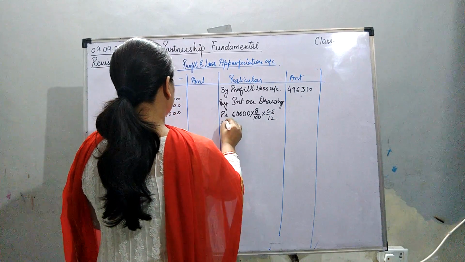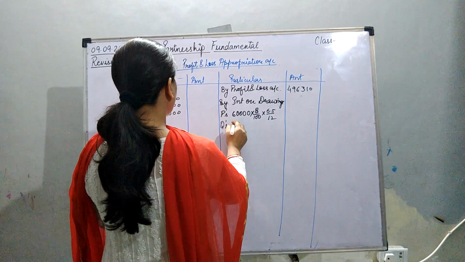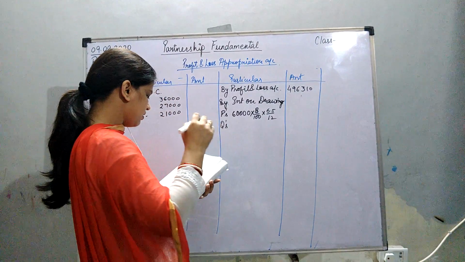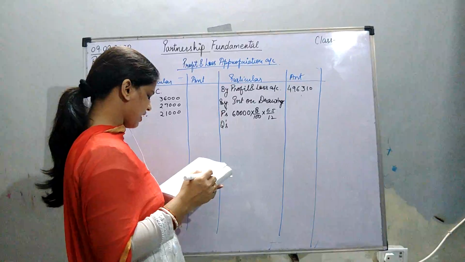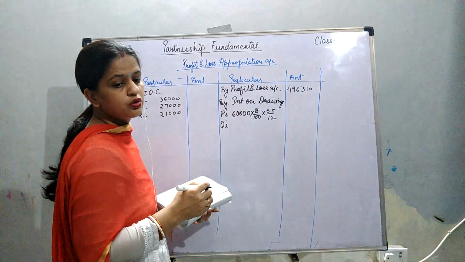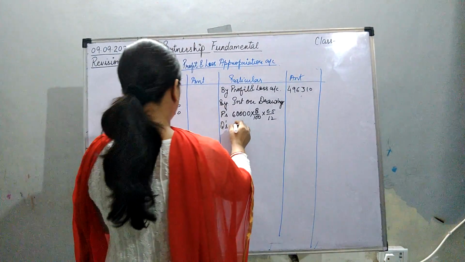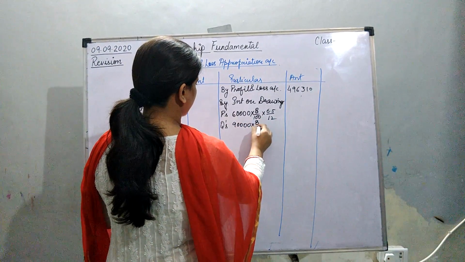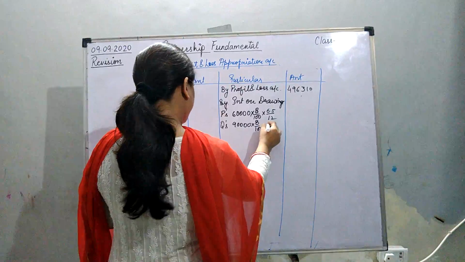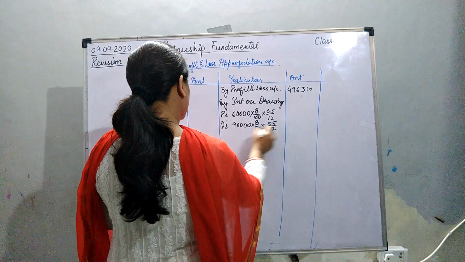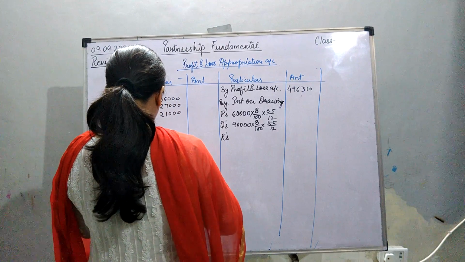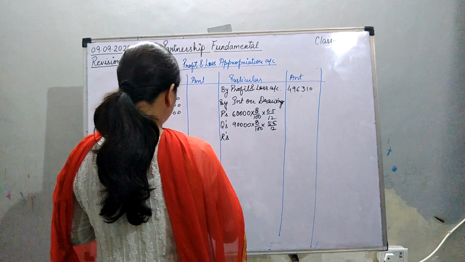Now Q's interest on drawing: 7,500 at the end of every month. So 7,500 into 12 becomes 90,000. So 90,000 into 8 upon 100 into 5.5 upon 12. Now R's interest on drawing: R withdraws 70,000 during the year.